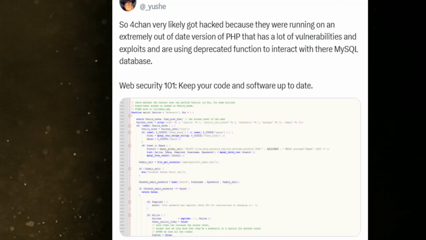This was apparently carried out by a rival image board entity called Soy Jack Party, who essentially have claimed responsibility for this breach. One of the users basically mentioned that 4chan was attacked based on an outdated version of PHP. This obviously exposed vulnerabilities and exploits and a deprecated function to interact with the MySQL database. So here's some code that you can see.